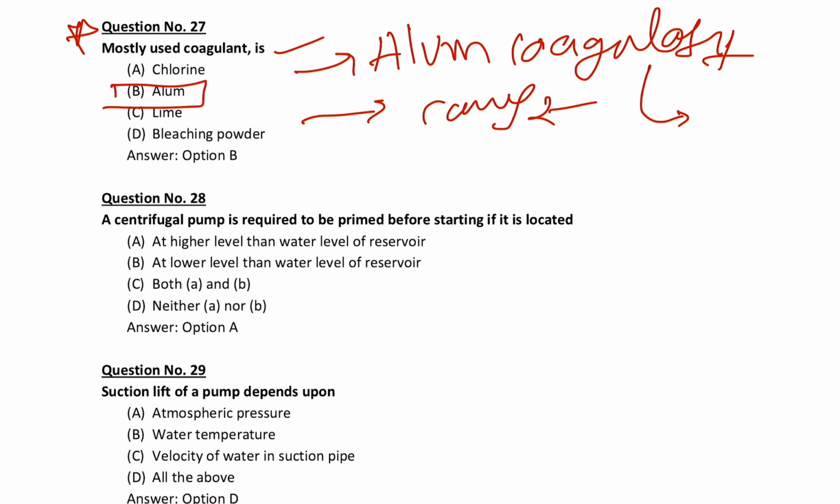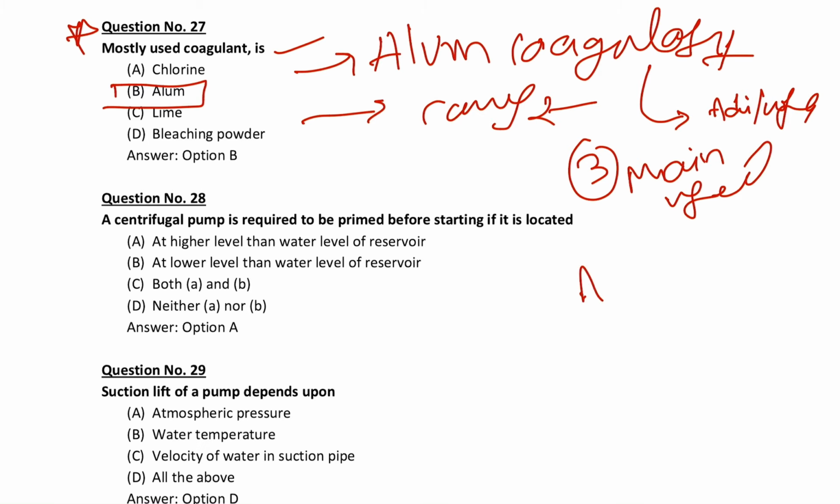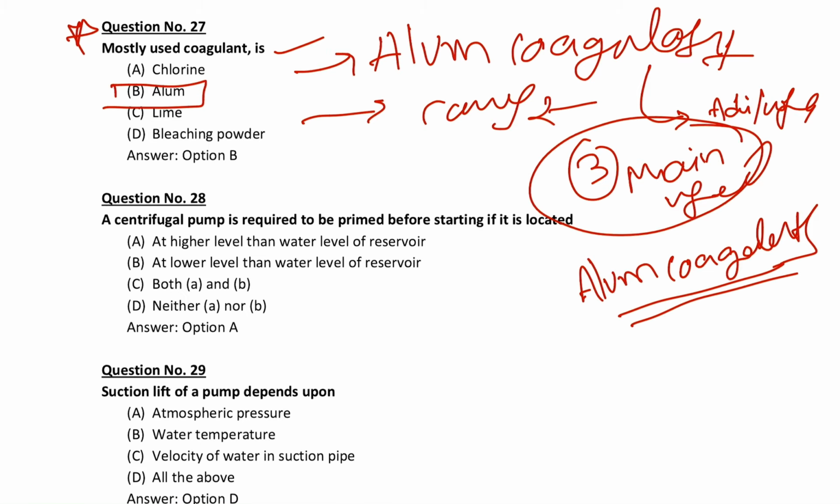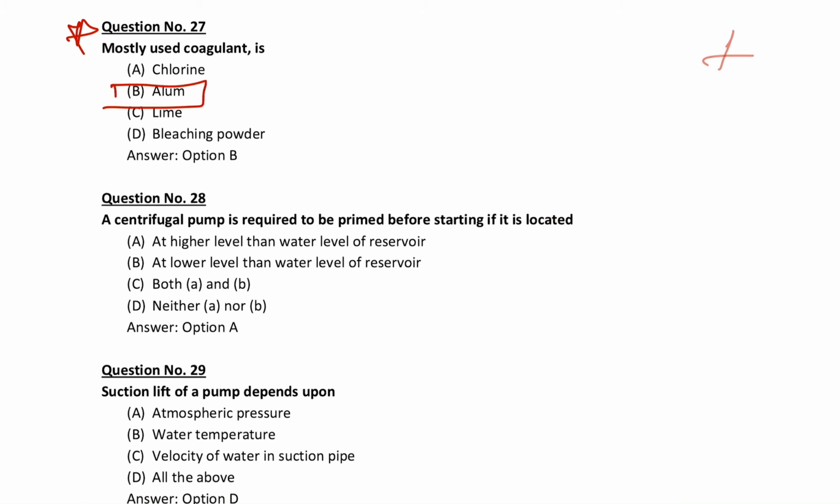What are the advantages or uses of alum coagulants? Three main uses of alum coagulants, not more than this, right? Just comment the three main uses in the comment section, that's it.